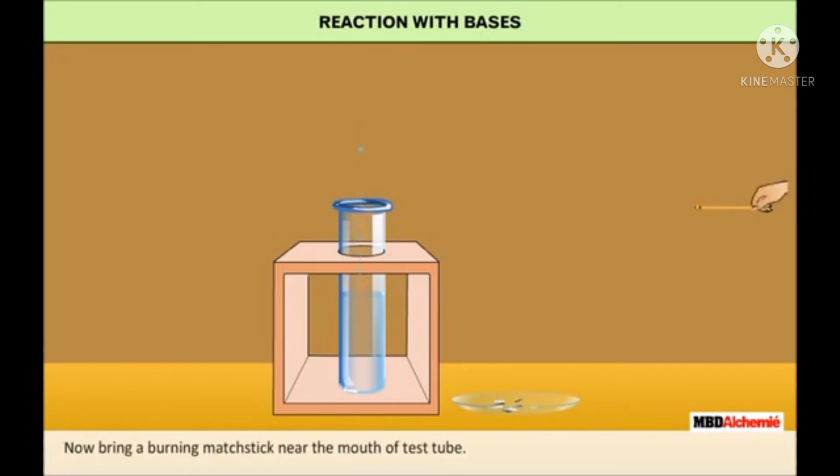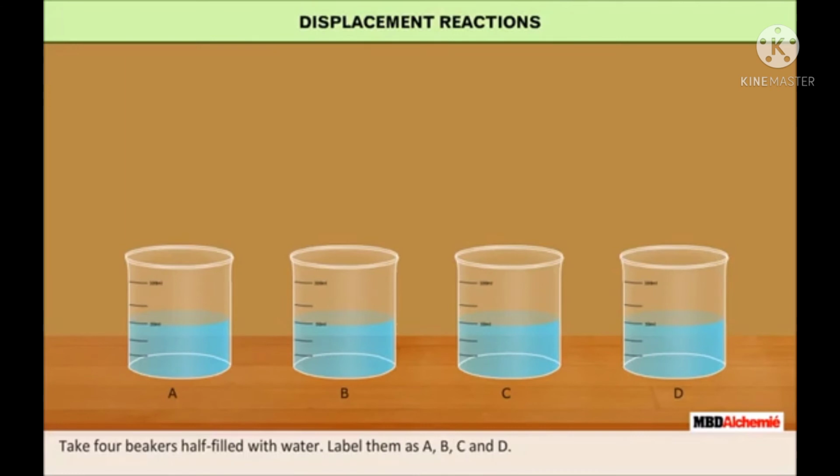Take 4 beakers half filled with water. Label them A, B, C and D. In A, add copper sulfate plus zinc granules. In beaker B, copper sulfate and iron nails.